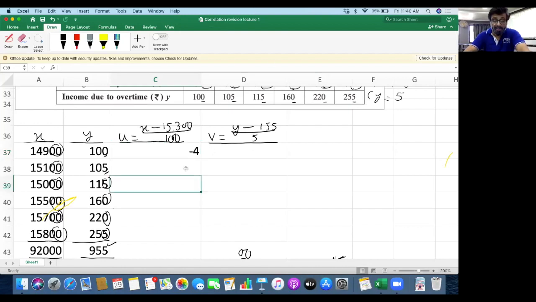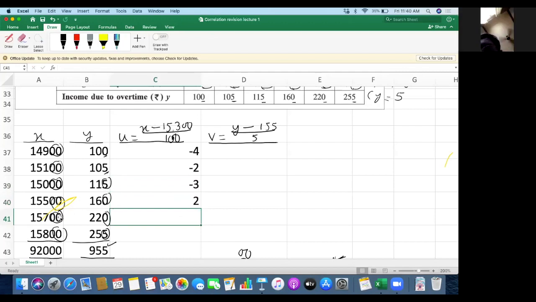Next, all of you do 15,100 minus 15,300 divided by 100, that is minus 2. Then 15,000 minus 15,300 divided by 100, that is minus 3. Then 15,500 minus 15,300 divided by 100, that will be positive 2.